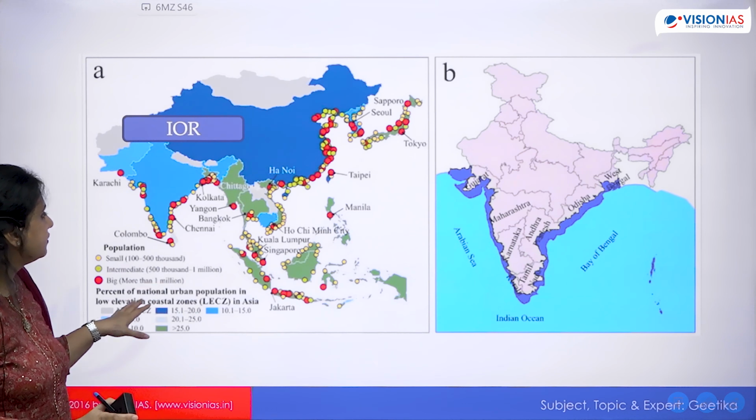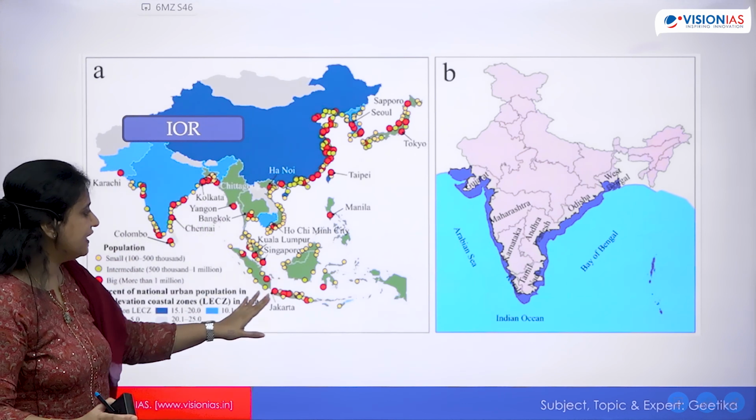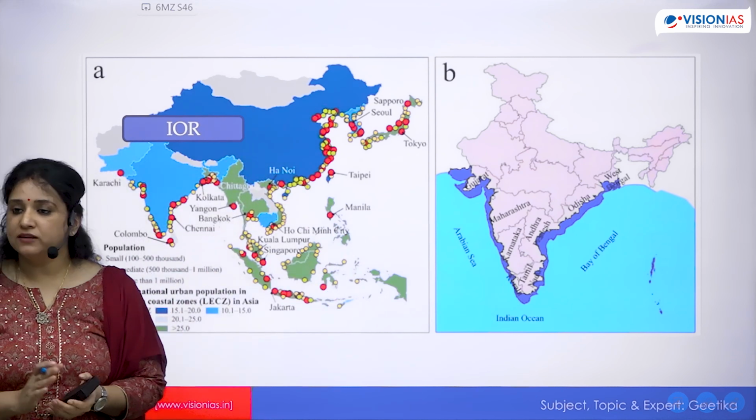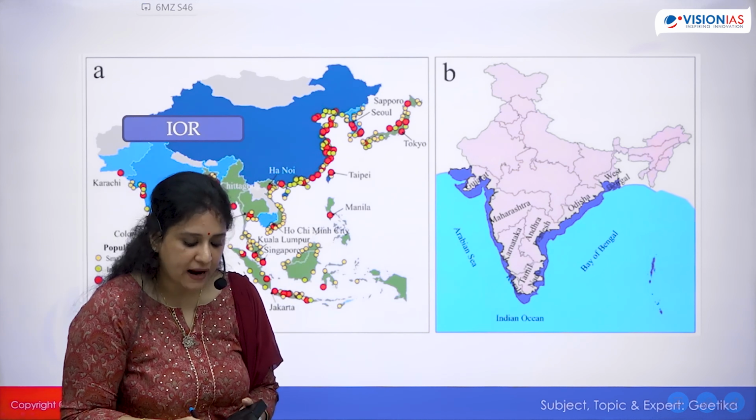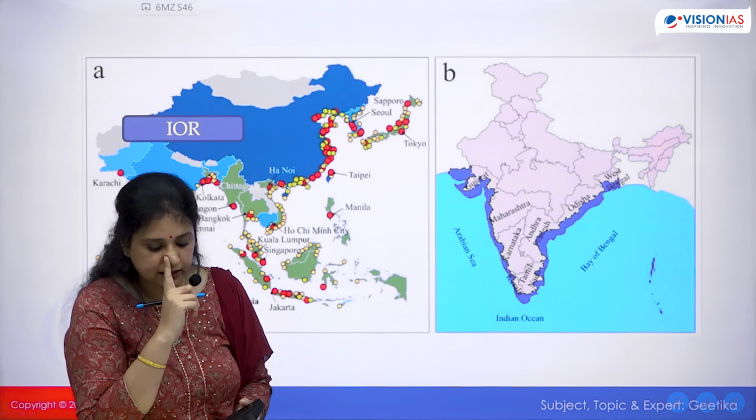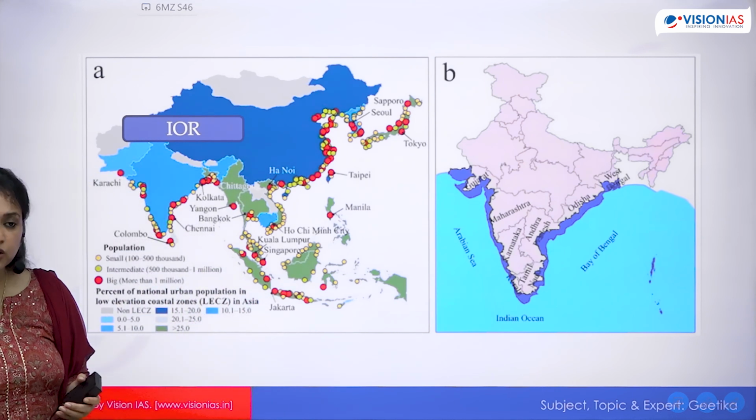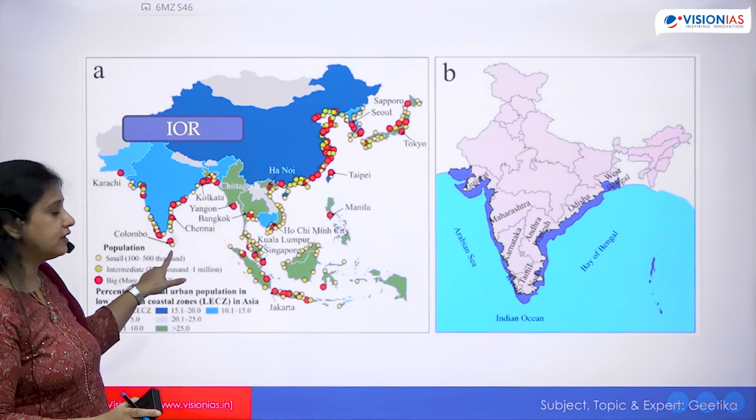This is a map of the Indian Ocean region. These are the major cities which are prone to it. So when the question asks what would be its impact in India and other countries in the Indian Ocean region, the examiner is expecting a map. And you have to do nothing else, just mark the major cities. We can do this, right?